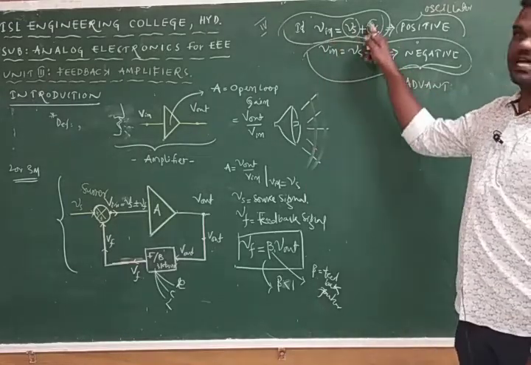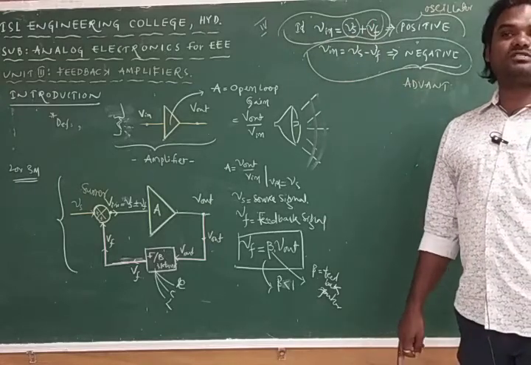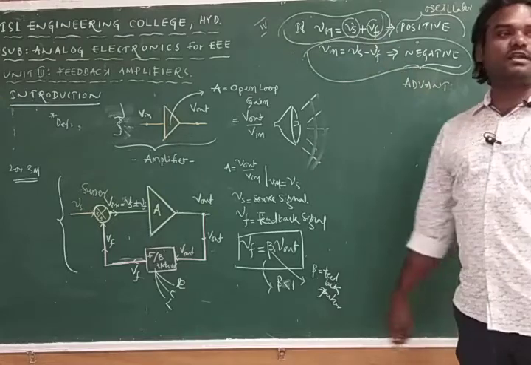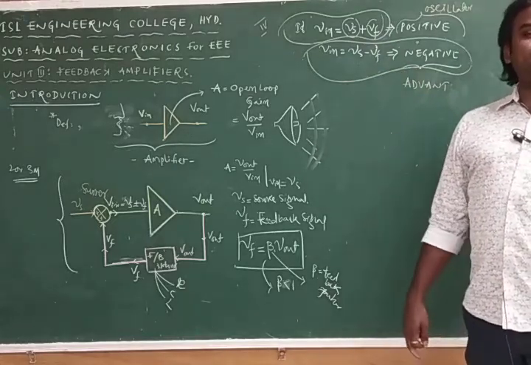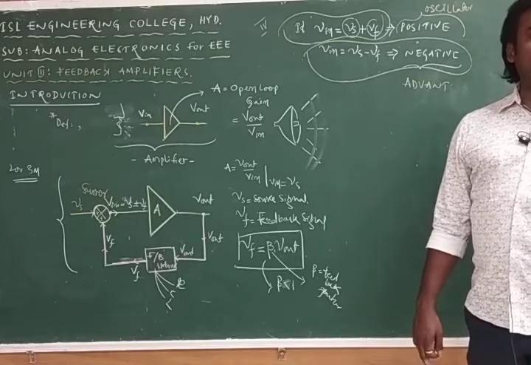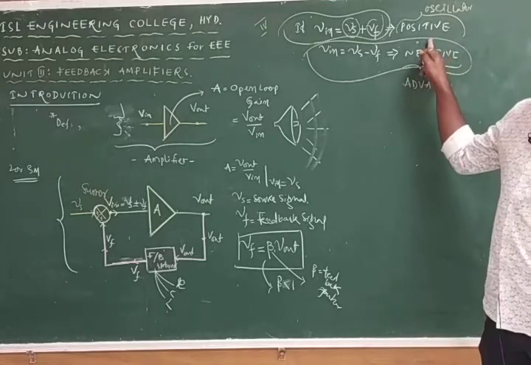These two signals are in phase because both are positive or both are negative. Whenever the Vs and Vf are in-phase signals, that is called positive feedback.